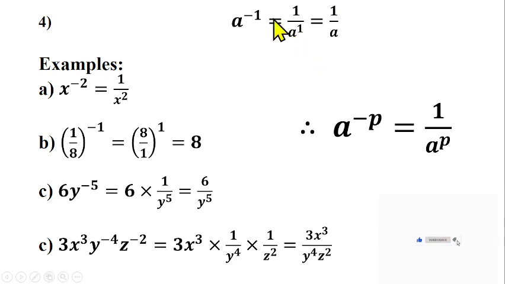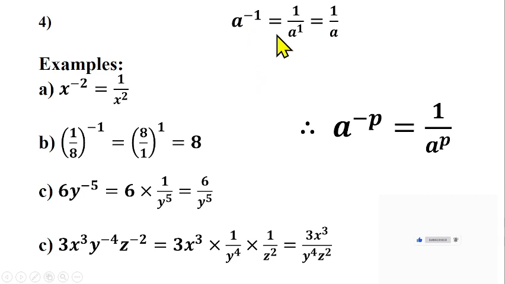Now, as you can see here, I explain it better that this is A raised to the power 1 over 1. So if you inverse that, that should give us 1 over A raised to the power 1. A raised to the power 1 is as A. That gives us 1 over A.